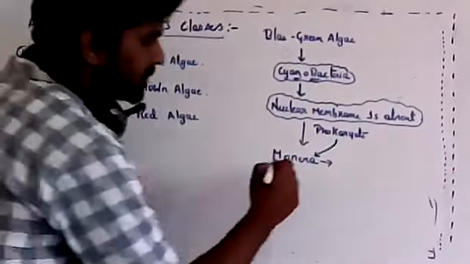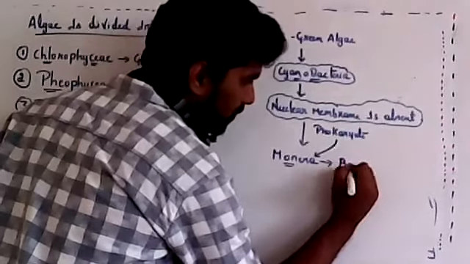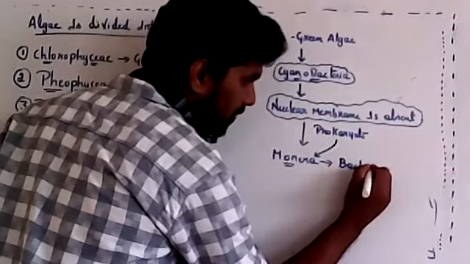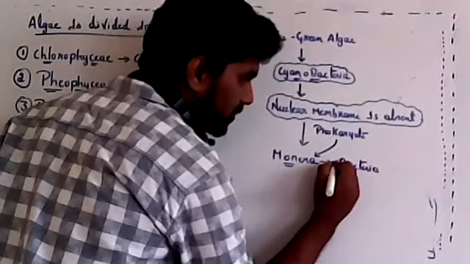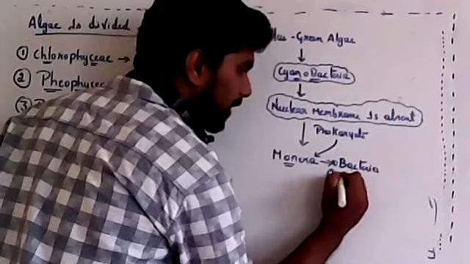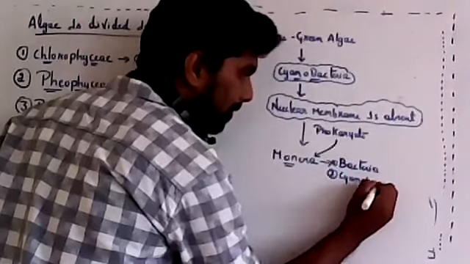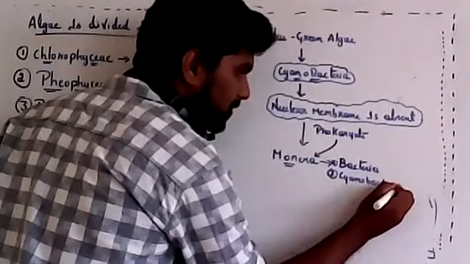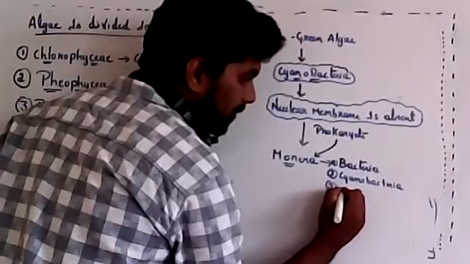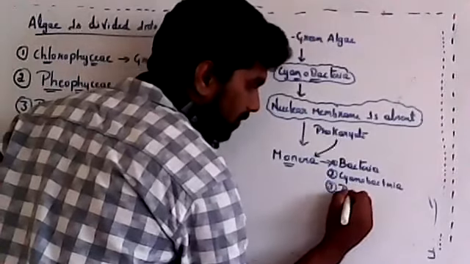Monera has bacteria. I will give you all the examples now, so better avoid confusion. Monera includes bacteria, cyanobacteria, then third one, Archaebacteria.